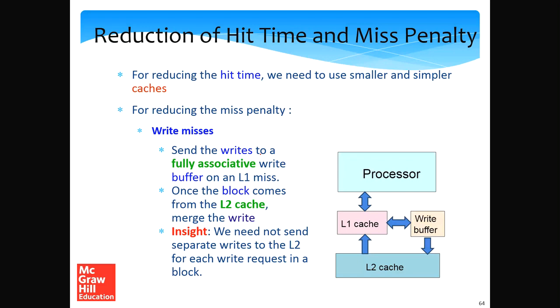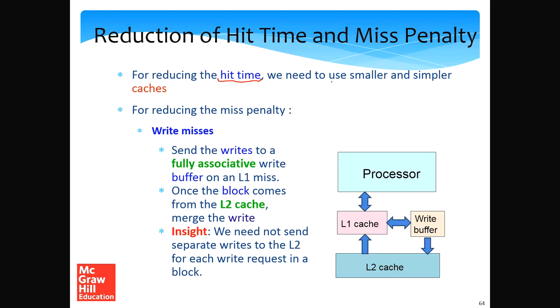There are other things that we can do to make the processor faster by essentially reducing the average memory access time. So we can reduce the hit time as well. To reduce the hit time, we need to use a smaller and simpler cache. But well, having a smaller and simpler cache has other negative effects as well. And the biggest negative point here is that it reduces the hit rate as well. So this trade-off needs to be kept in mind. Additionally, we can try to reduce the miss penalty.